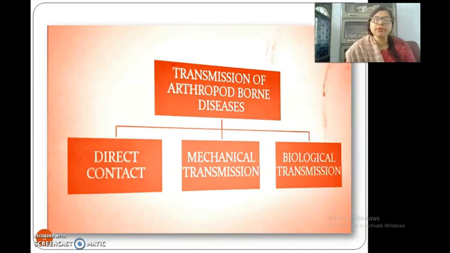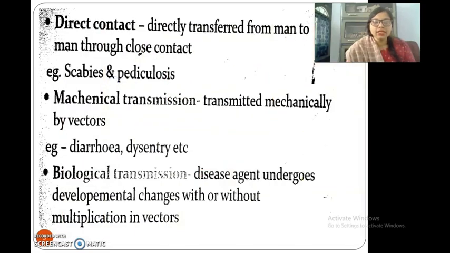Then the transmission can be of 3 types. One is direct contact, another is mechanical transmission, and another is biological transmission. Direct contact is directly transferred from man to man through close contact of 2 persons. For example, scabies and pediculosis are transmitted by direct contact. Then we have mechanical transmission. Mechanical transmission is transmitted mechanically by the vectors to the human body. For example, diarrhea and dysentery are caused by mechanical transmission.